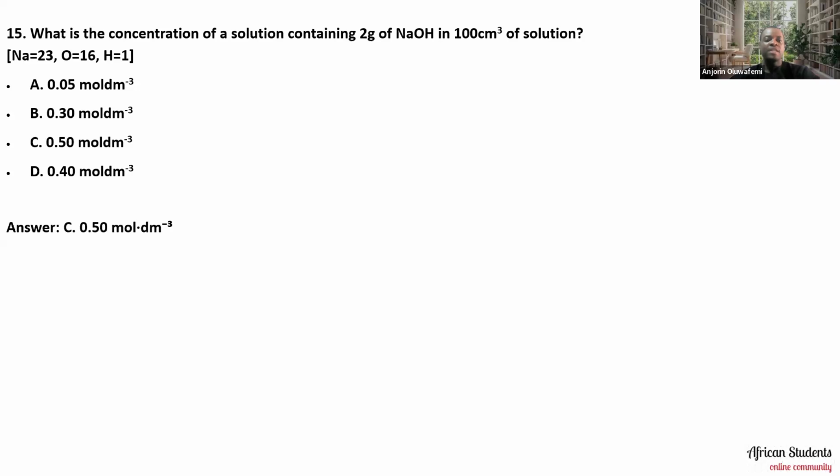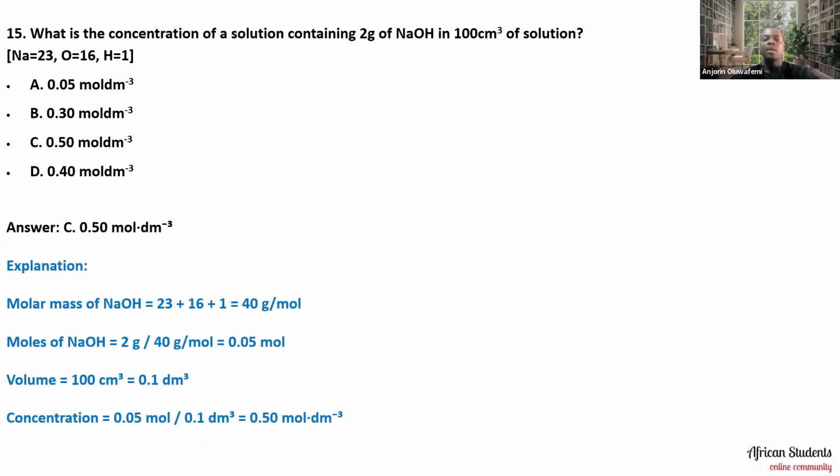The answer to this is 0.50 molar. And how did we arrive at this? The molar mass of sodium hydroxide is found by adding the relative atomic masses together, and you get 40 gram per mole. The moles of sodium hydroxide is 2 grams divided by 40 gram per mole, which is equal to 0.05 mole. Now, the volume used is 100 cm cube. We convert that to dm cube, which is 100 divided by 1000, that's 0.1 dm cube.